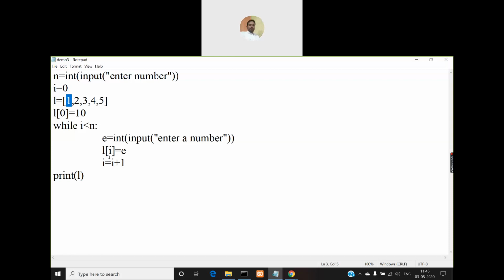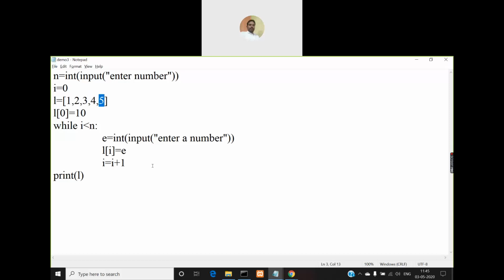When I becomes 1, the second value in the list will be replaced with a new value. When I becomes 2, the third value will be replaced. When I becomes 3, the fourth value will be replaced with the new value. When I becomes 4, the fifth value will be replaced with the new value.